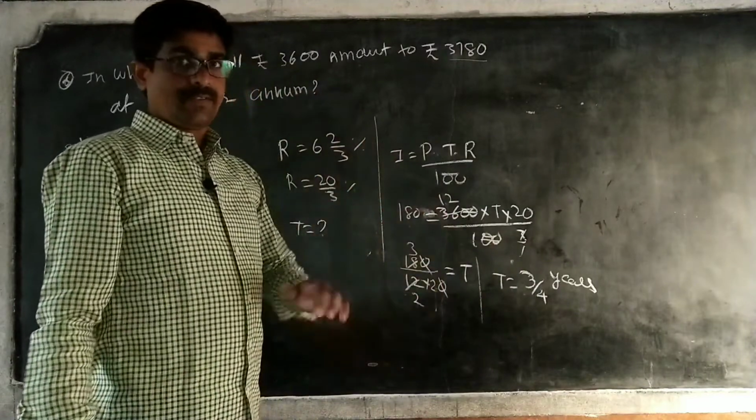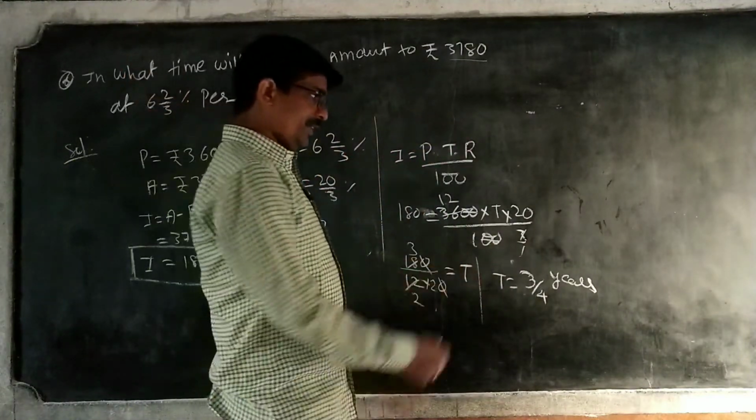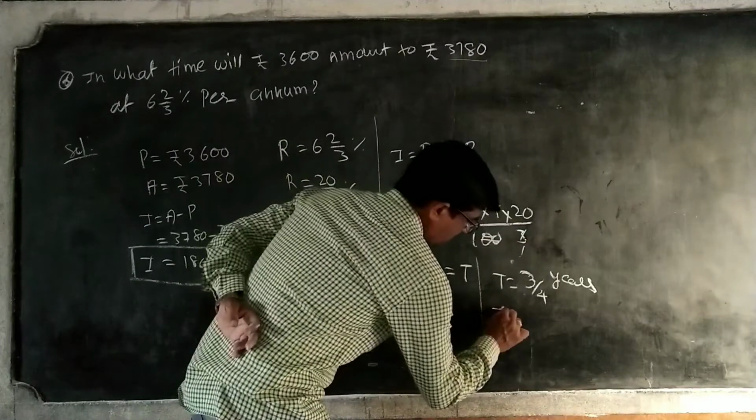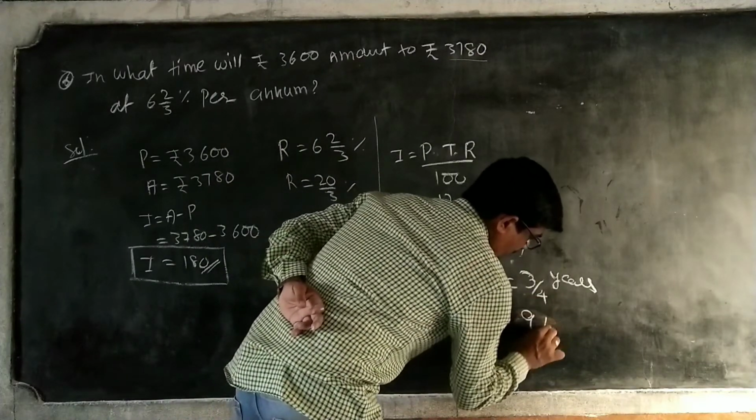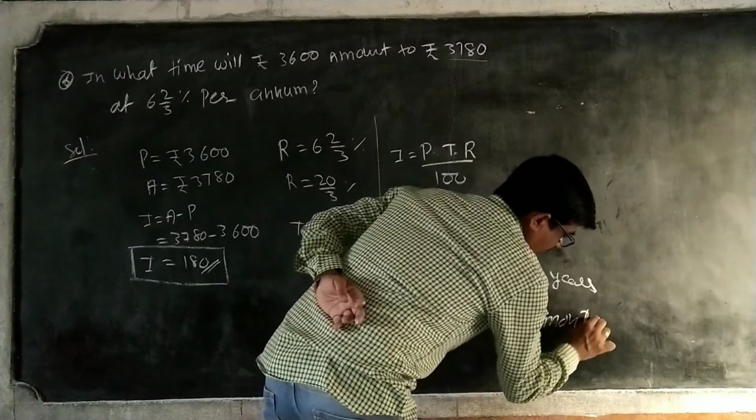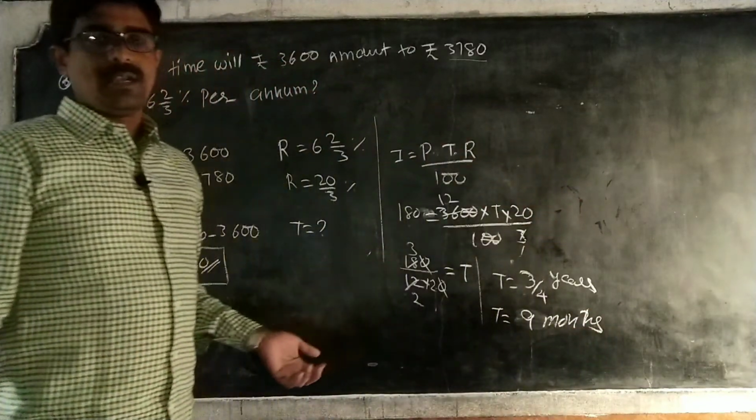That means whenever you have to change years into months, 3 by 4 years is equal to 9 months. 9 months only. Okay, these are some problems on simple interest.